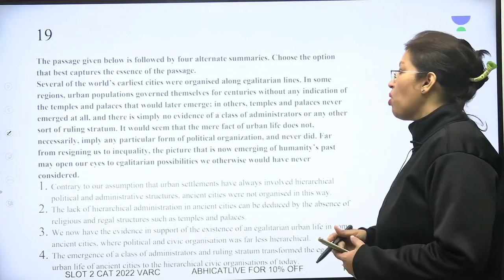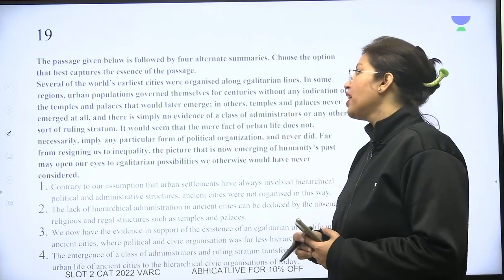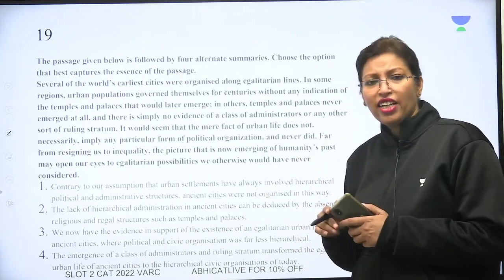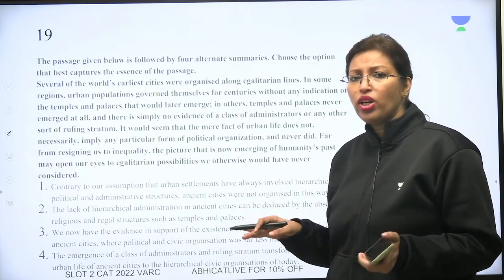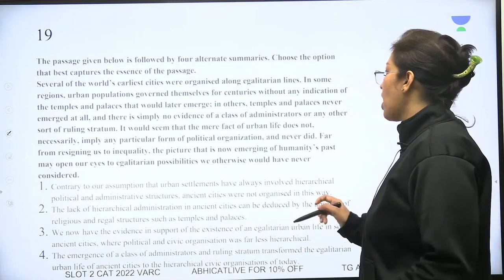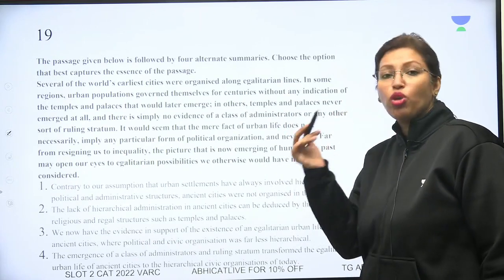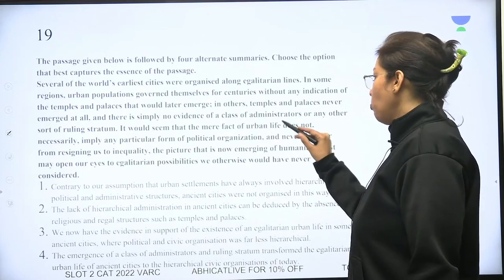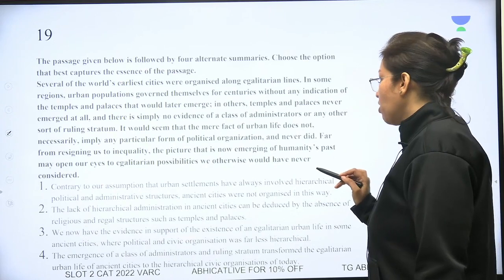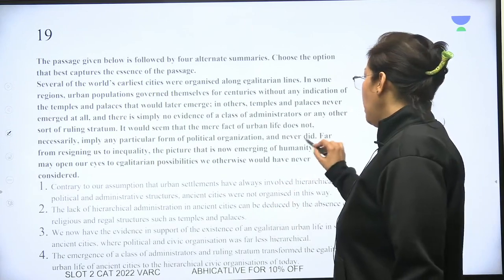In some regions, urban populations governed themselves for centuries without any indication of temples and palaces that would later emerge. तो बात करें कि अर्बन पॉपुलेशन जहाँ पे भी थी वो इगैलिटेरियन लाइंस में डिवाइडेड थी, कोई राजा नहीं, कोई मालिक नहीं, nothing like that was there and nothing like that was part of our society. There is simply no evidence of a class of administrators or any other sort of ruling stratum. कोई है ही नहीं ऐसा stratum. It would seem that the mere fact of urban life does not necessarily imply any particular form of political organization. कि just because you're living in a society you will have a government? No. And never did. पहले भी नहीं था.